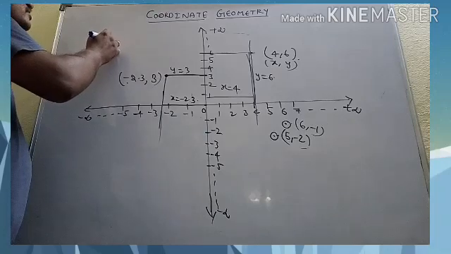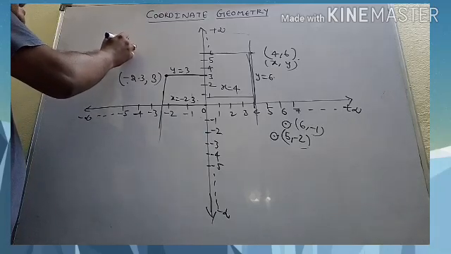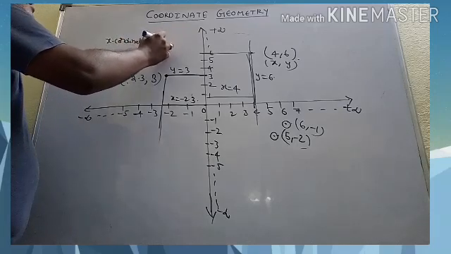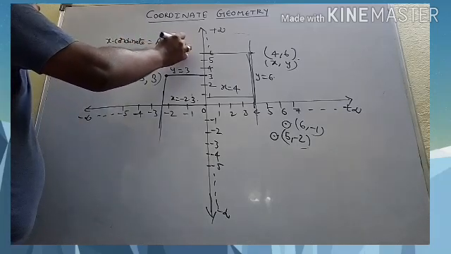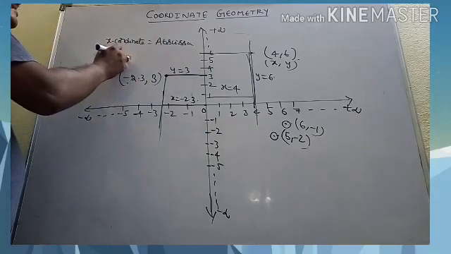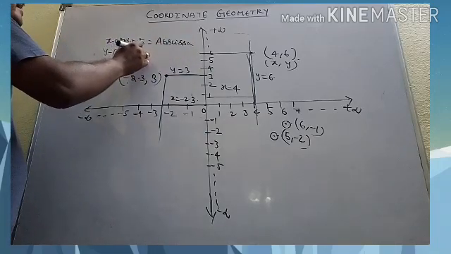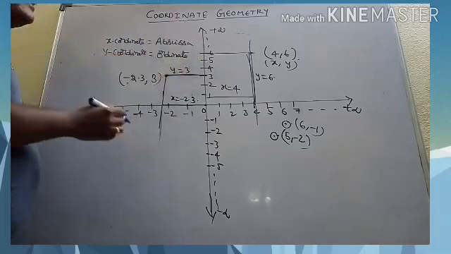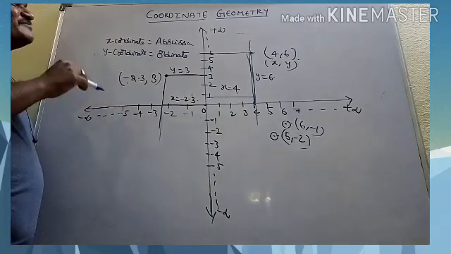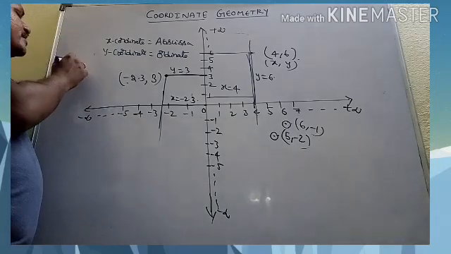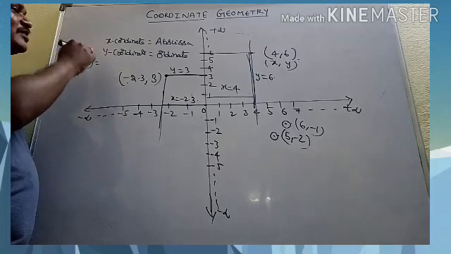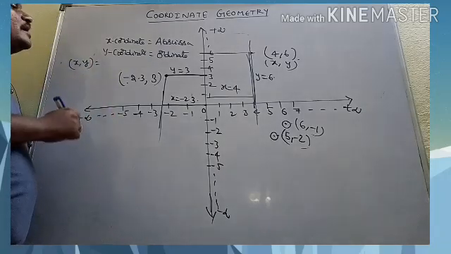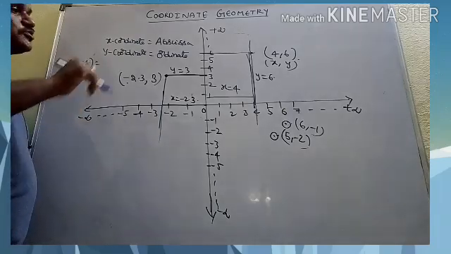Once again, the x coordinate, he named it as abscissa, like this, right? Abscissa. And the y coordinate, he named it as ordinate, like this. Maybe probably because these are the basic fundamental elements. Any point means here what? x comma y. This is the point on this coordinate plane. This is the basic and fundamental element that is required for this coordinate geometry.